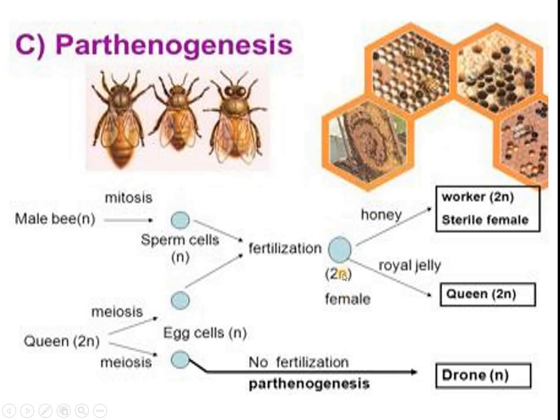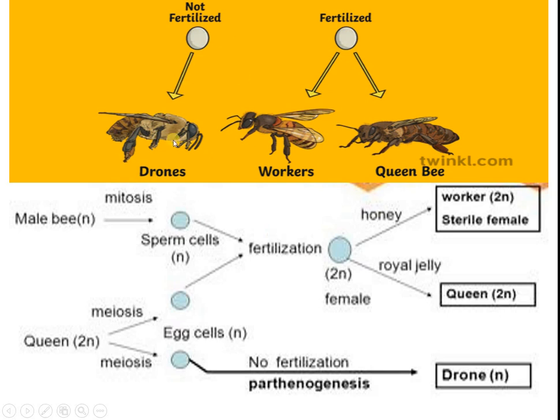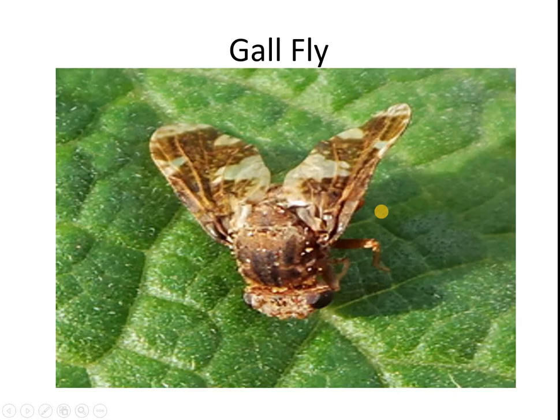The zygote is diploid, and here it develops into diploid organisms, either queen or worker bee. Here the larvae eating royal jelly are converted into queen bee. When there is no fertilization, these egg cells develop into drones by parthenogenesis. See here, you can easily find out. Not fertilized, it develops into drones. Fertilized, either worker bee or queen bee. This is a gall fly.